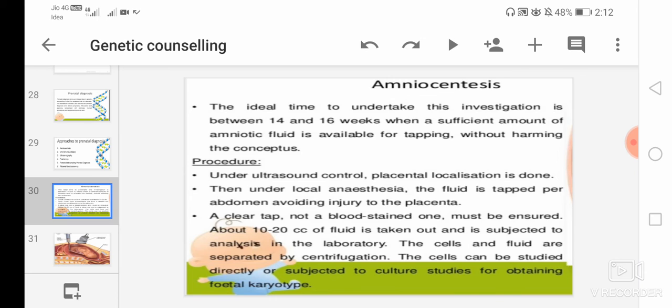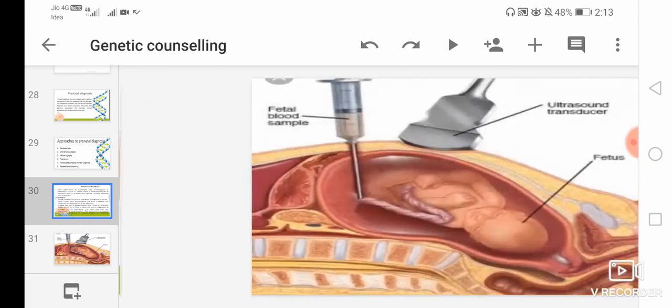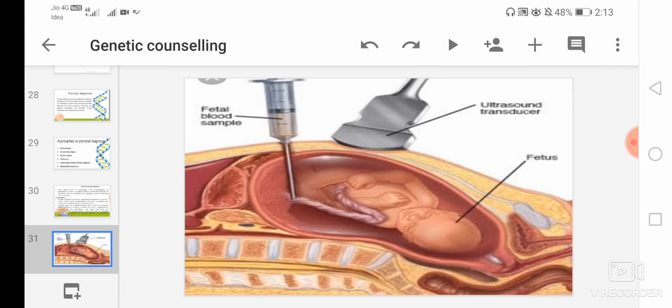About 10 to 20 cc of fluid is taken out and is subjected to analysis in the laboratory. The cells and fluid are separated by centrifugation, and the cells can be studied directly or subjected to culture studied for obtaining the fetal karyotype. So here you can see the procedure of the amniocentesis, where ultrasound transducer is there, fetus is there, and placenta, and fetus blood sample is taken.